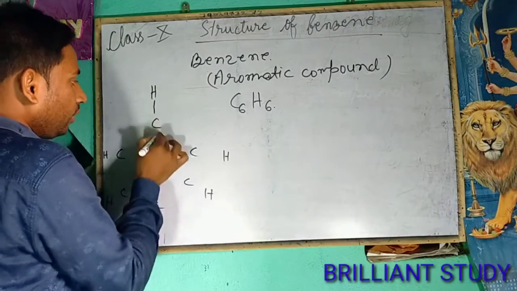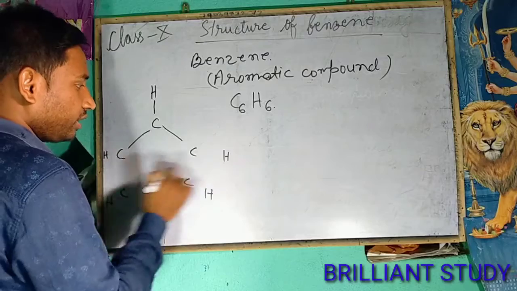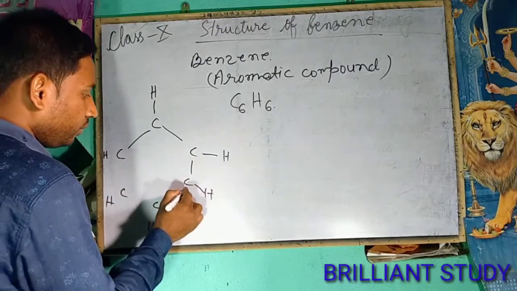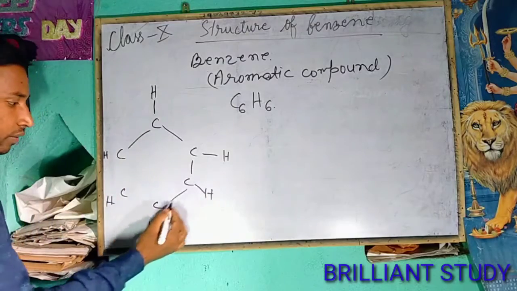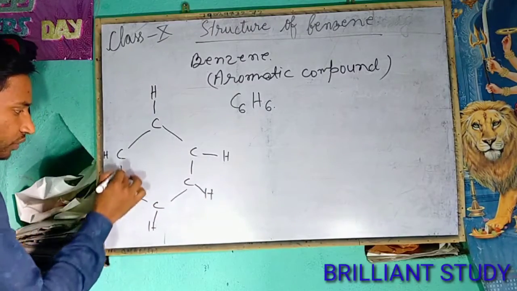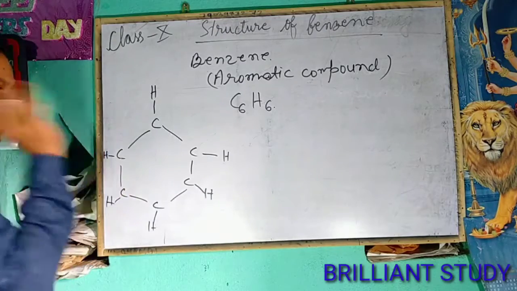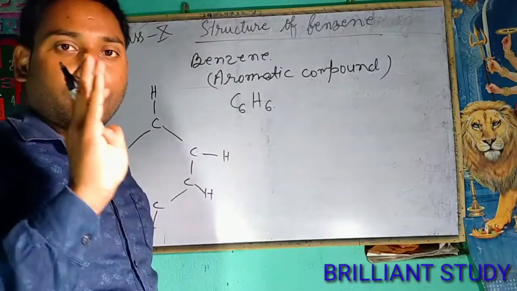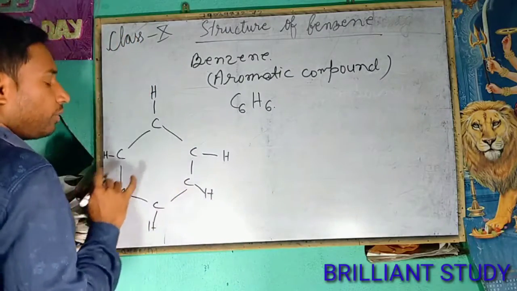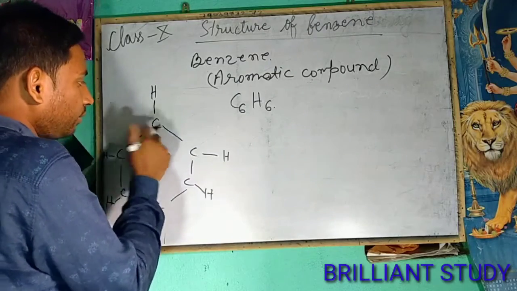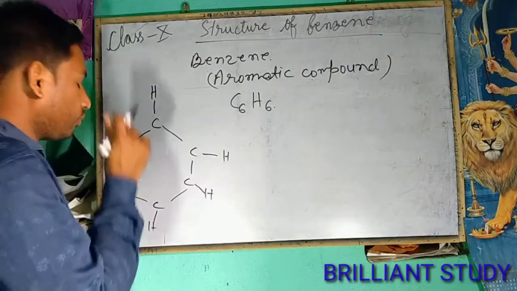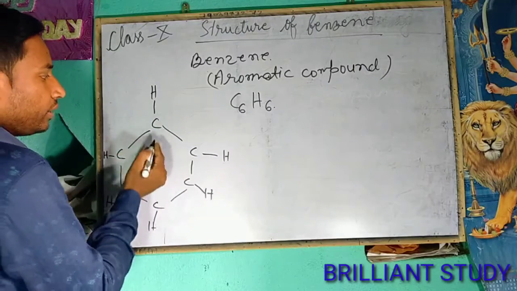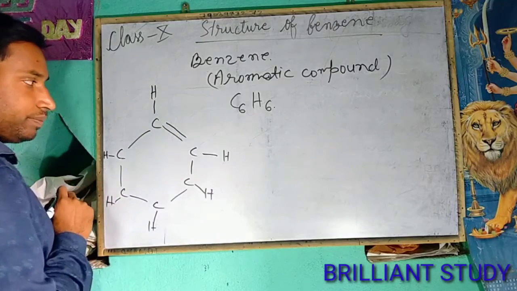For each carbon, there are 1, 2, 3 bonds. But we all know that carbon must have 4 covalent bonds. So first of all, try with this carbon to make it tetravalent. For making it tetravalent, we put a double bond here.